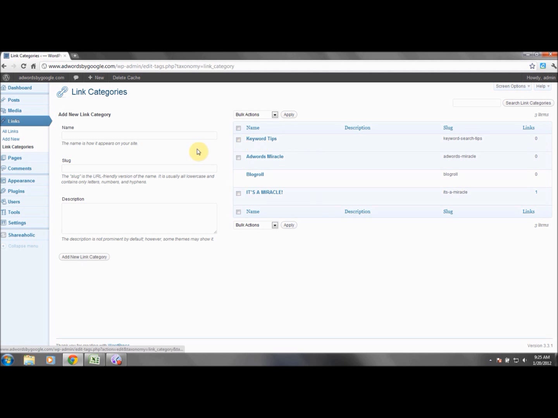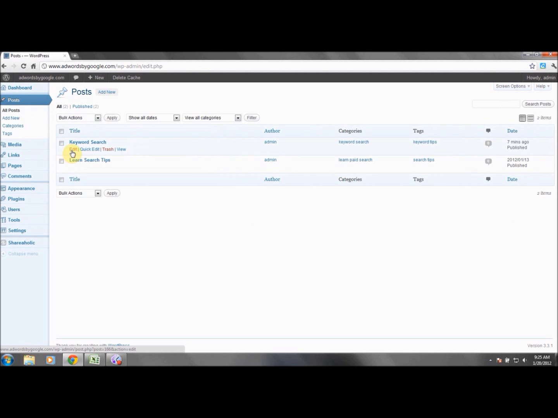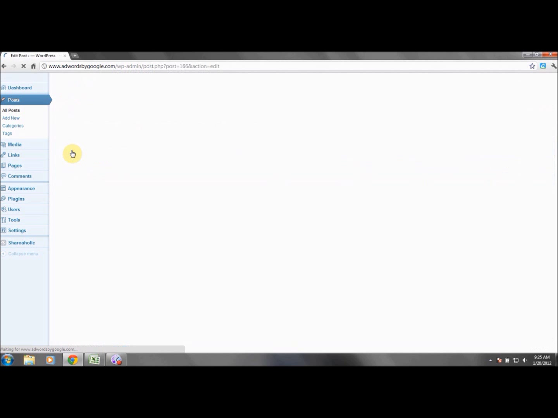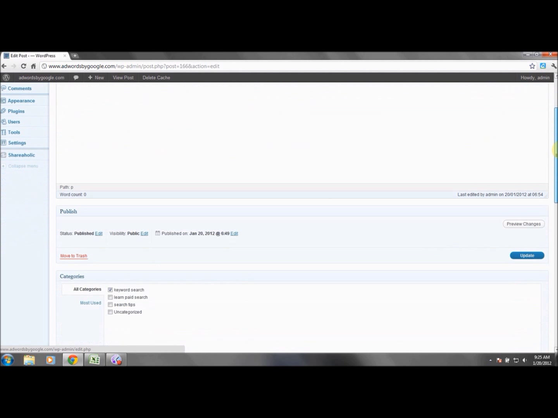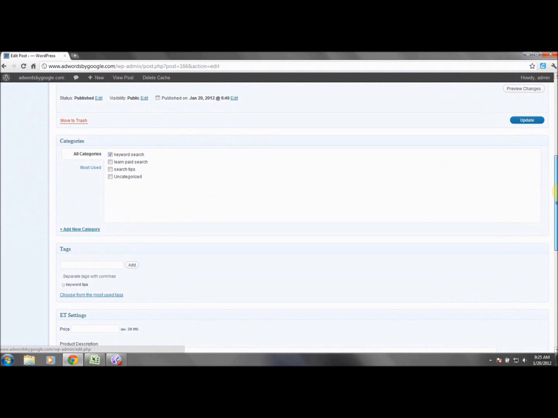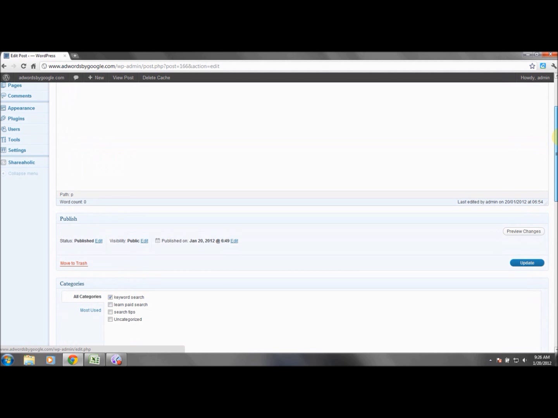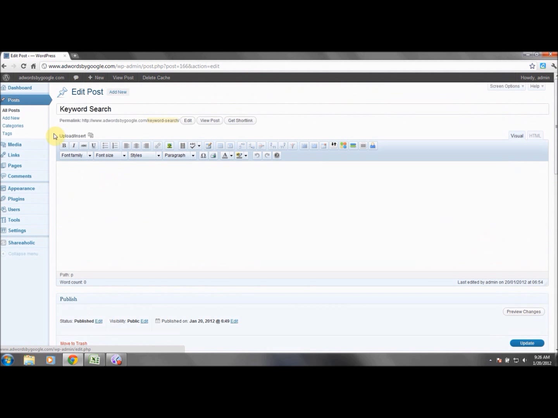Let's go to posts. And keyword, we said keyword search. So folks, if you just want to assign categories just to give yourself great direction, you can do that there too, and just reference back to make your slug and your on-site fit. So let's go to pages real quick, and we're almost done here.